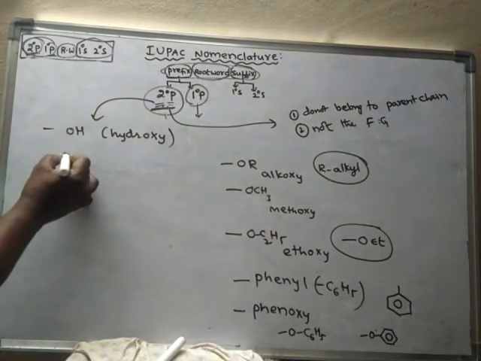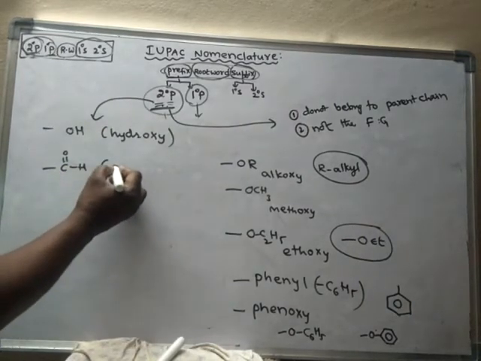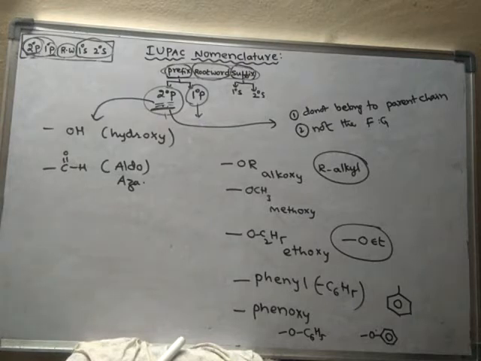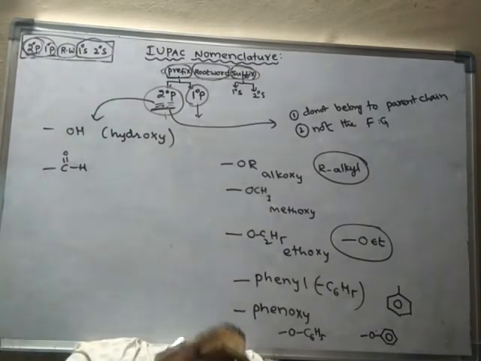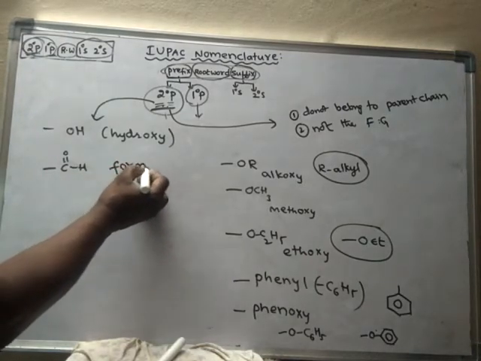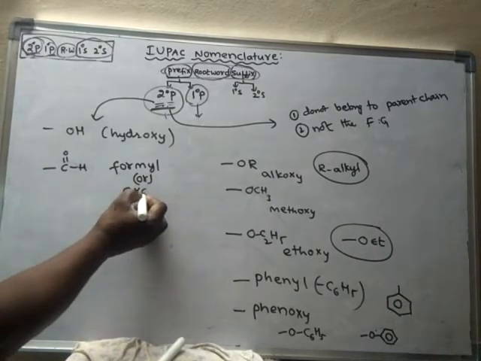Suppose sometimes aldehydes may appear as secondary prefix, then it is treated as formyl or oxo.